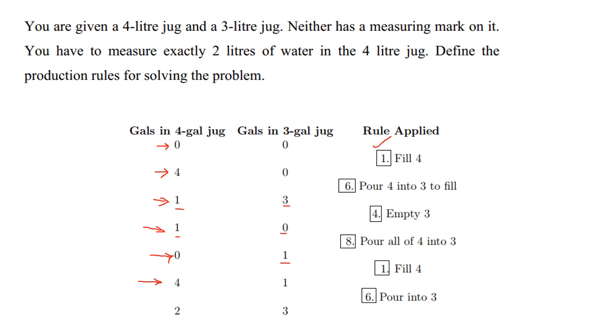Now we pour water from the first can into the second can. The second can contains 1 liter of water and can hold a maximum of 3 liters, so after this operation the second can becomes 3 and the remaining water in the first can is 2. So we get the final state (2, y). That means we are not bothered about the amount of water in the second can. We got 2 in the first can.